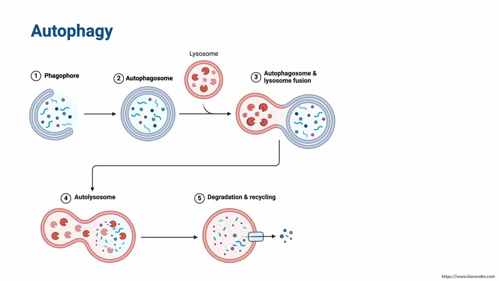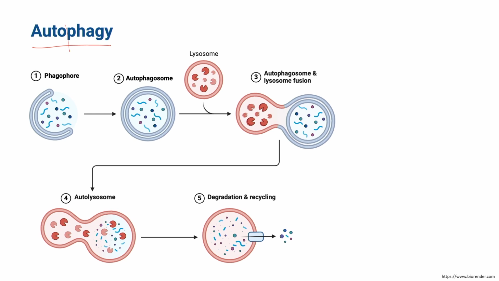All right, so we will move on and try to understand another important cellular process. In this whole lecture we are trying to understand the cellular events that could modulate the immune system. First we understood what cytokines are, how they bind to the receptor, how they can modulate and activate the cascade, and also cellular processes such as necrosis and apoptosis. There is another phenomenon which we will discuss here called autophagy. Autophagy stands for auto meaning self, phagy meaning eating. That means the cell itself is eating itself.